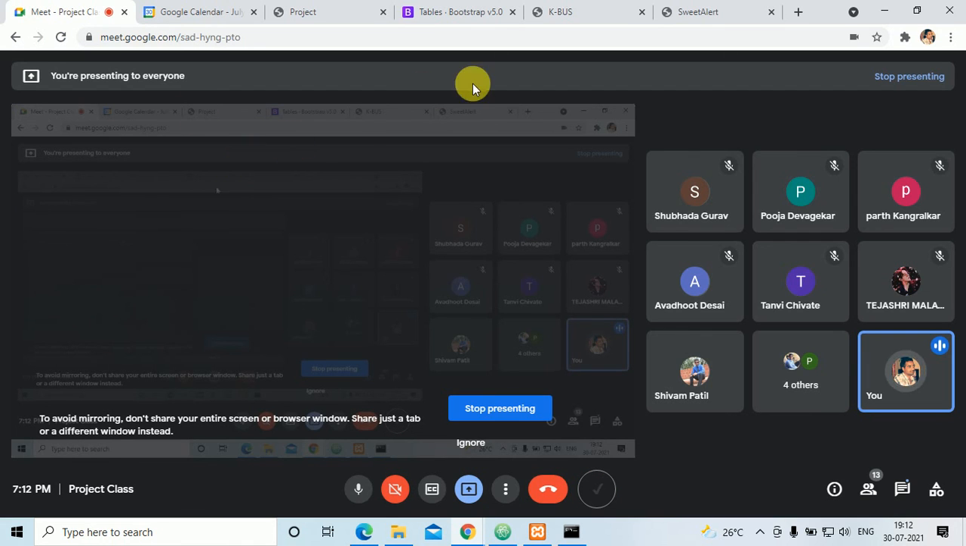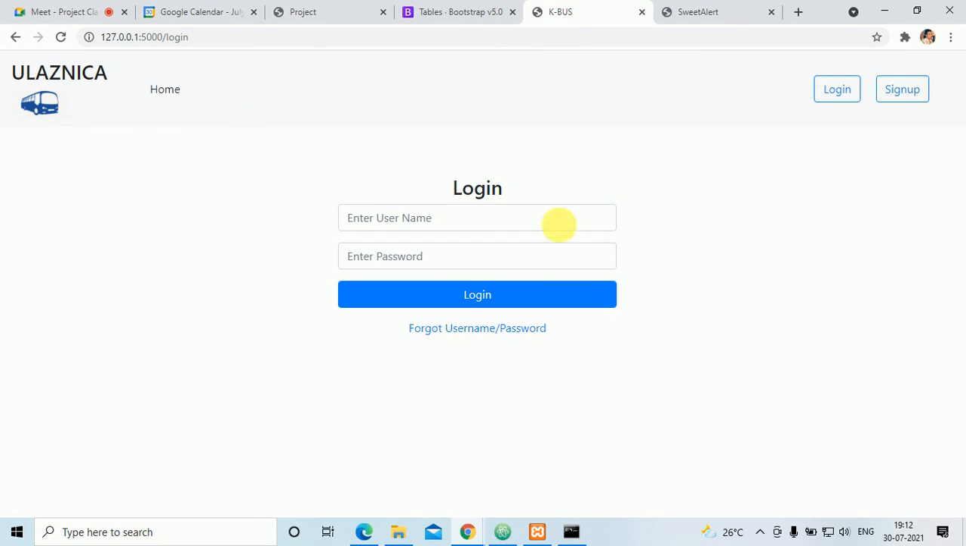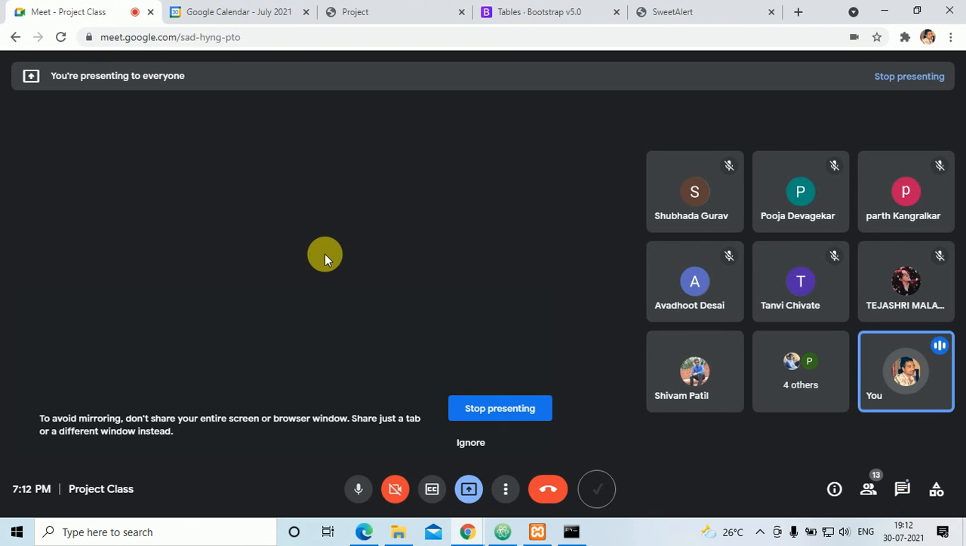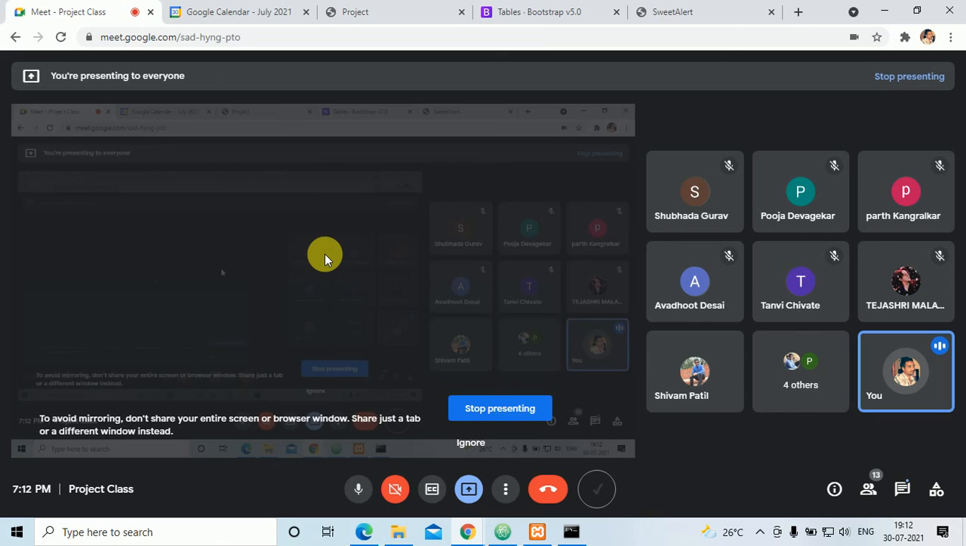Okay, we'll end up here only, everyone. Don't think that I have created this Ulasnika project or something. The project members only have to create everything. Who are the project members? Amir Nadaf, Tanvi, Parth. Understood? Just I have taken one example, I have explained to you. Okay, I have not created any project.